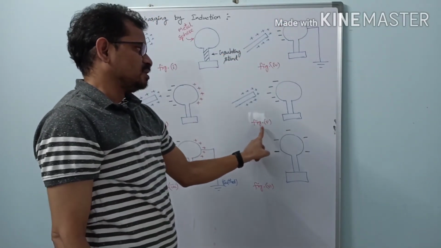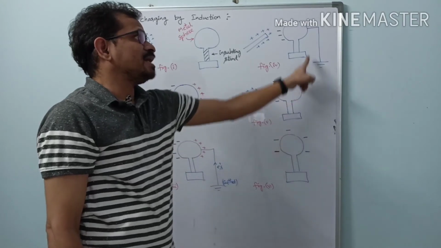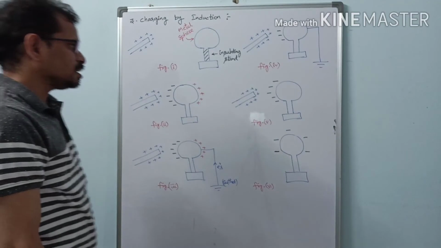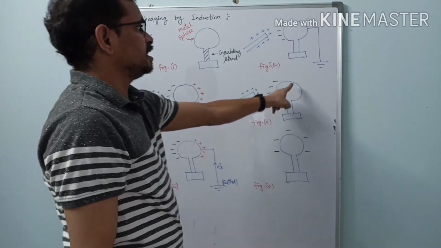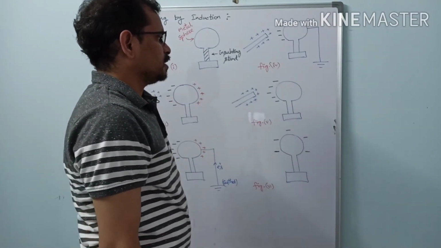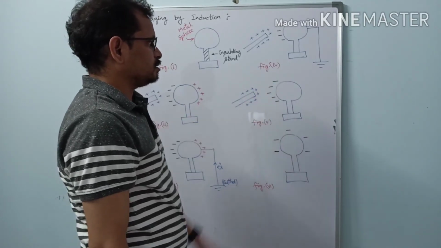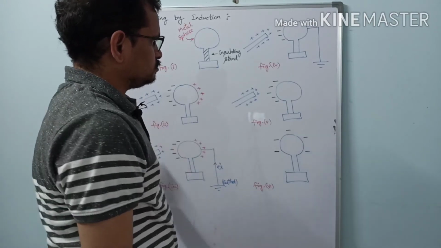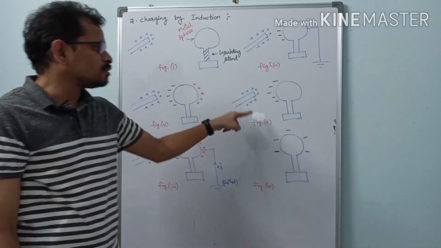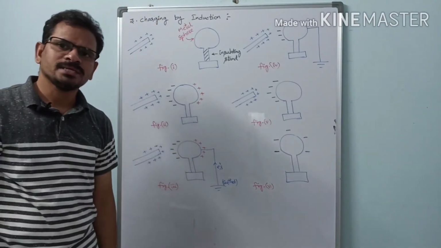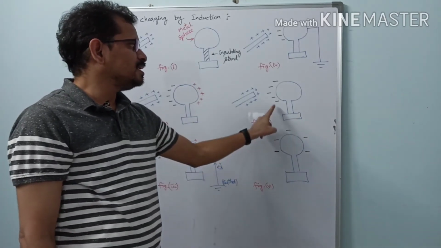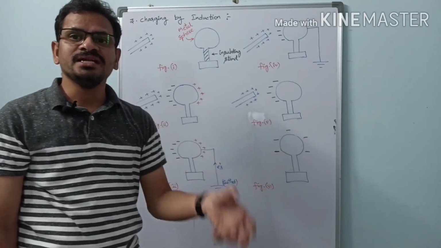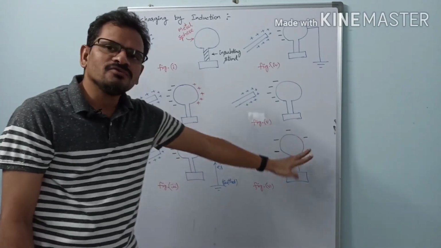Next, let us see figure 5. In figure 5, we have removed this wire, the earthed wire. See now what happens here? There is no charge. Okay, so only negative charges are there. Now in figure 6, we are removing this one also. The positively charged rod has been removed. Now what happens? These charges are equally distributed, or evenly distributed, over the surface of the metal sphere.